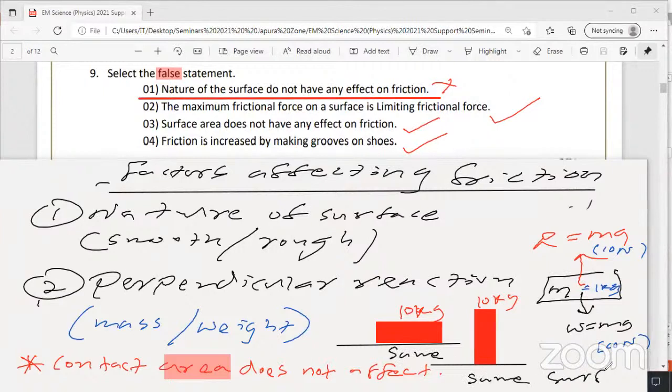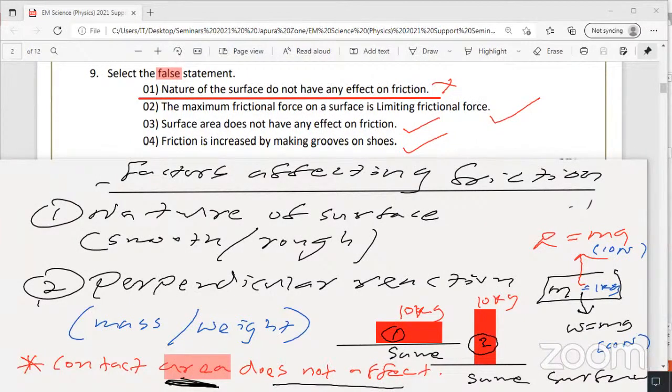Same surface, same object, the friction will be the same. Most students think the first one has high friction because of more contact area, and the second has less friction because of less contact area. That is completely wrong. Both are the same object and same surface, so the same friction. Again I am telling you, contact area does not affect the friction.